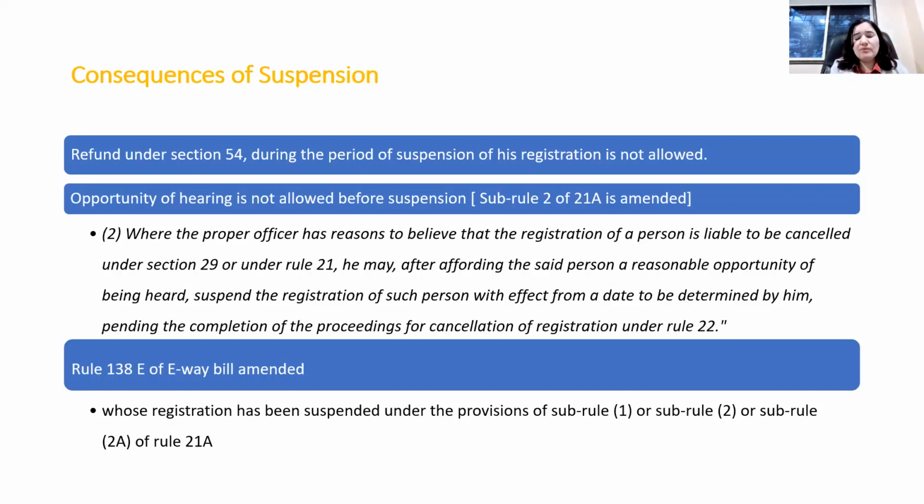Then the second major worrisome point, which can impact the genuine taxpayer, is the opportunity of hearing. The rule specifically says that the opportunity of being heard is not allowed before suspension. So even the opportunity of being heard is not allowed before the suspension of the registration. So rule 21 is amended so that the opportunity of hearing is not given.